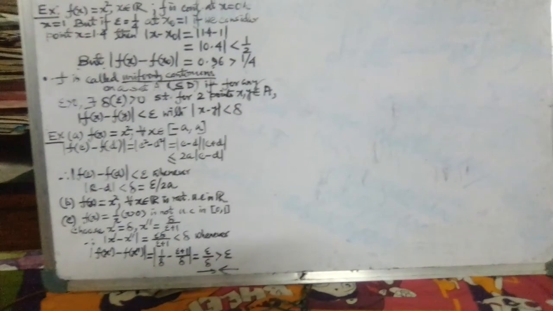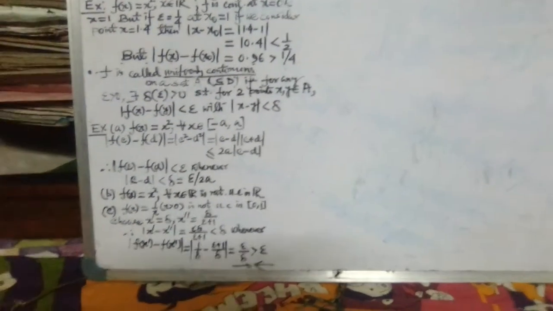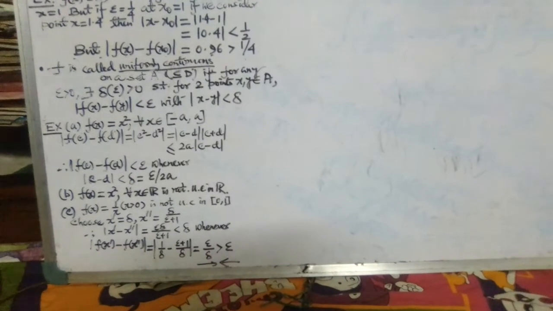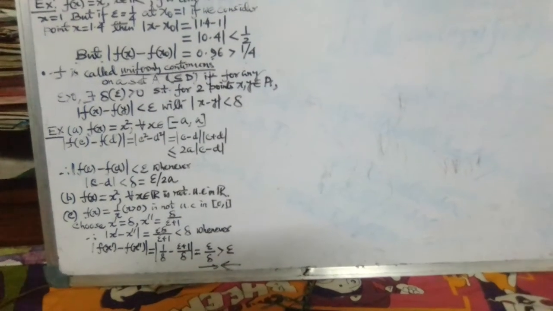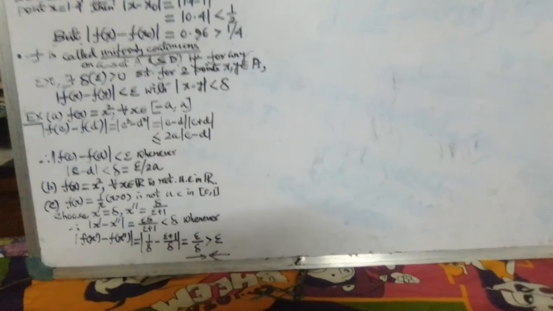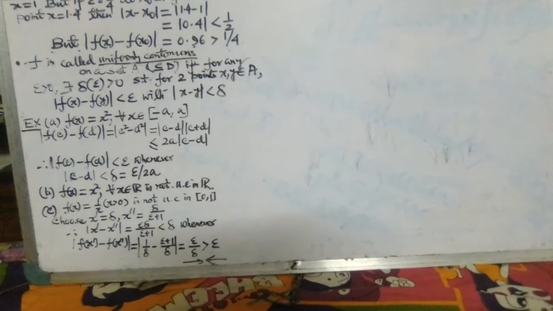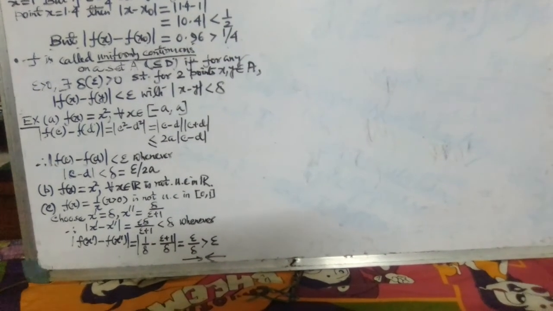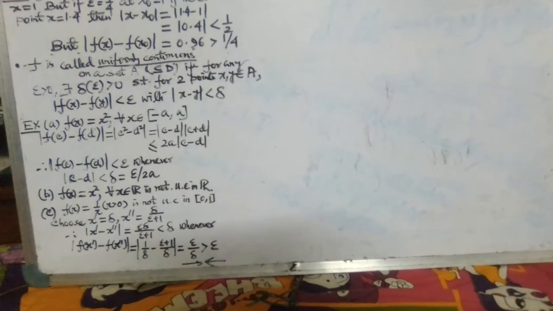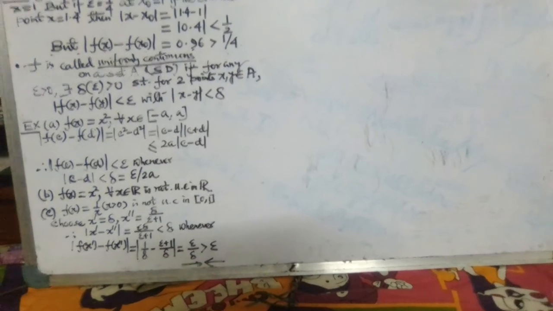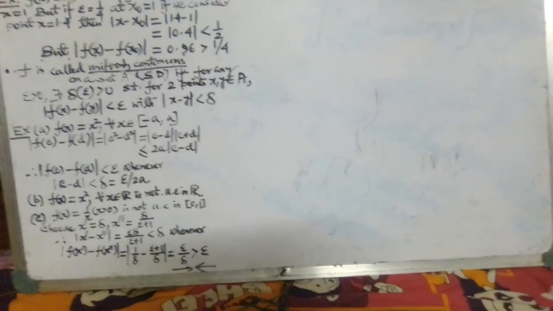Then the difference of the two points, x prime minus x double prime, equals delta epsilon by epsilon plus 1, which is less than delta, whereas the functional difference f(x prime) minus f(x double prime) will be simply 1 by delta minus epsilon plus 1 by delta. After simplification, that will be epsilon by delta, which is bigger than epsilon.